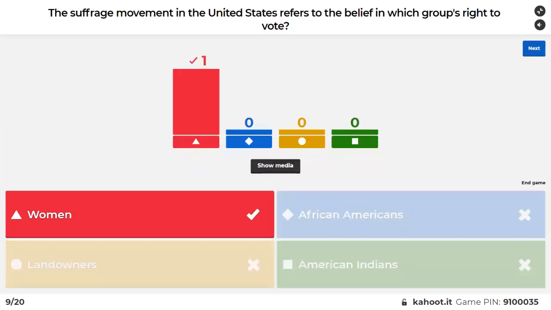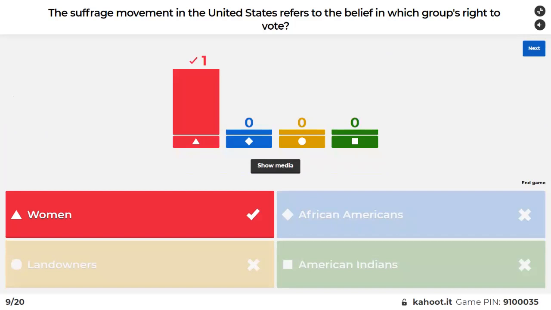Yeah, it is women when it comes to the suffrage movement. The funny thing about the 15th Amendment I brought up was it said all men could vote regardless of the way they looked, basically. But women weren't allowed to vote. So it took a long time for women in our country to vote.